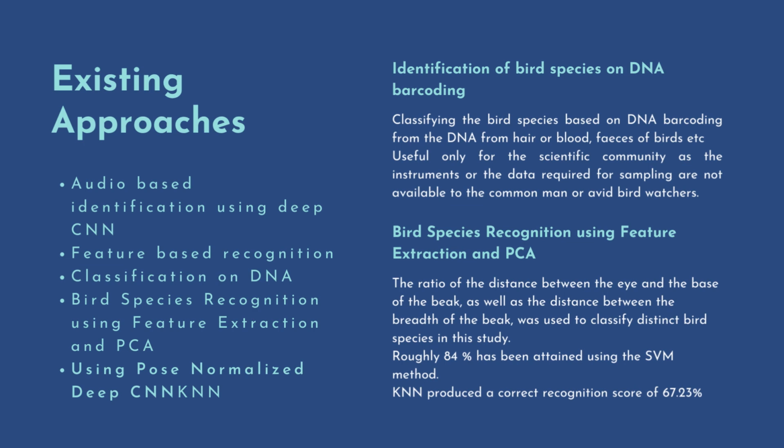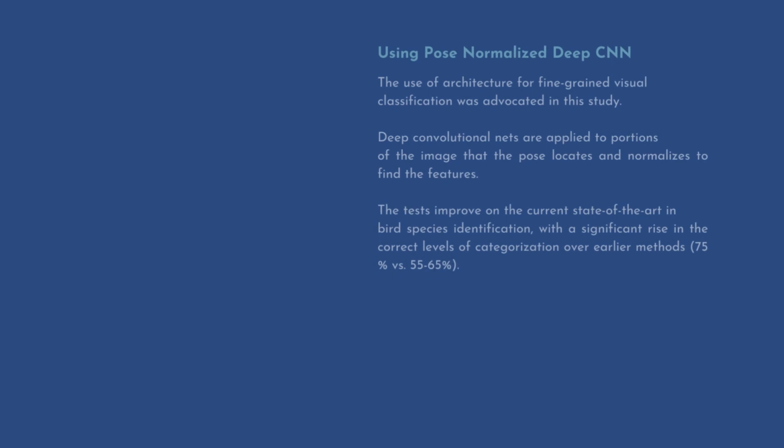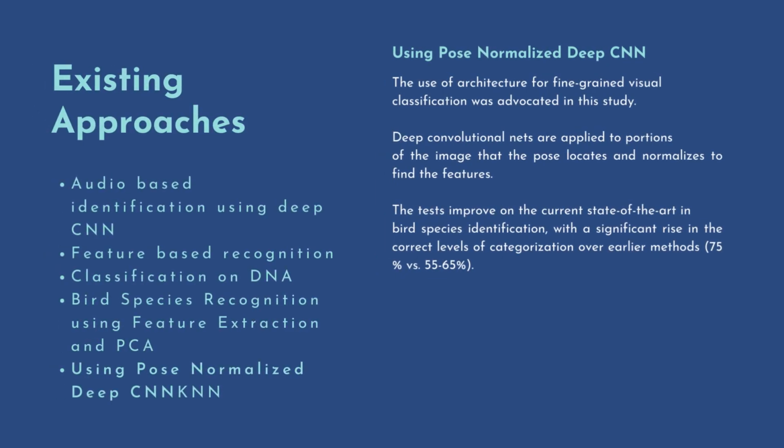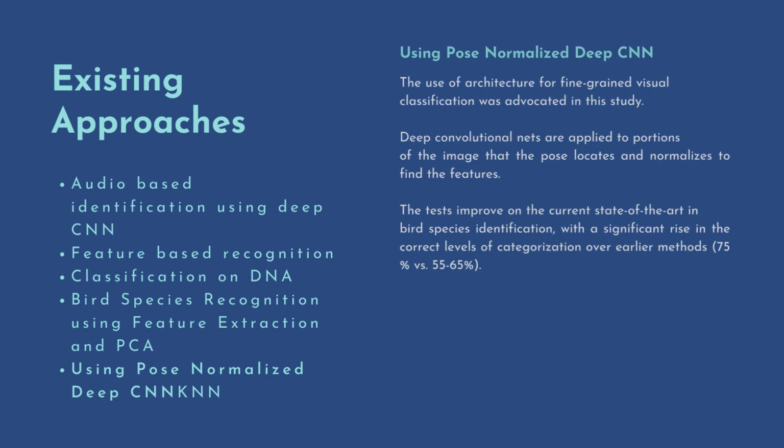SVM and KNN algorithms were used, where SVM gained 84% accuracy, while KNN scored about 67% accuracy. Another deep learning approach was to use pose normalized CNN on images, where pose locates and normalizes to find the features. It resulted in an accuracy level between 65 and 75%.